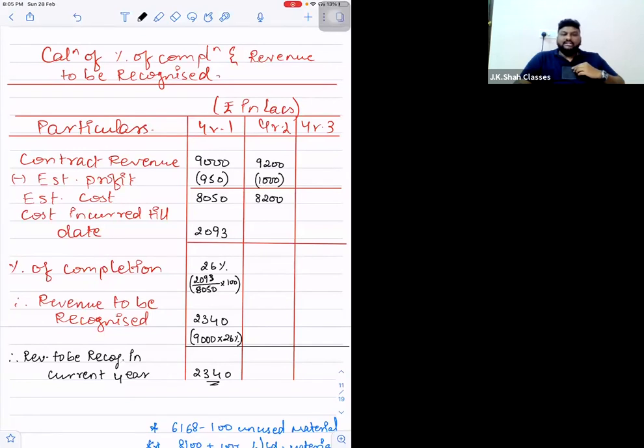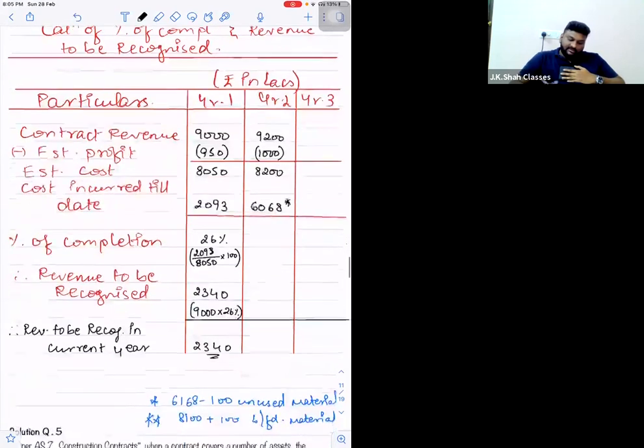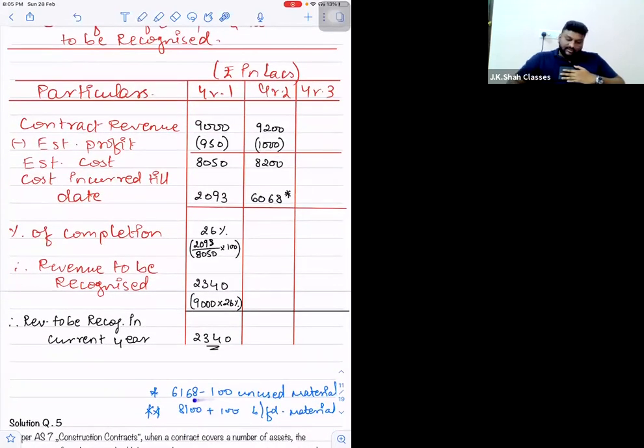Then cost incurred till date. Sir, it is 6068. I'm putting a star because I've shown the working note below. You can see it over here: 6168 minus 100 unused material, so it is 6068. On the basis of this, now I'll calculate the percentage of completion. 6068 total cost divided by 8,200 total estimated cost into 100. So 6068 divided by 8,200%. So sir, 74% of the work is completed.